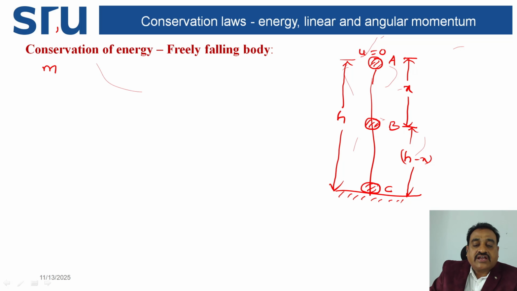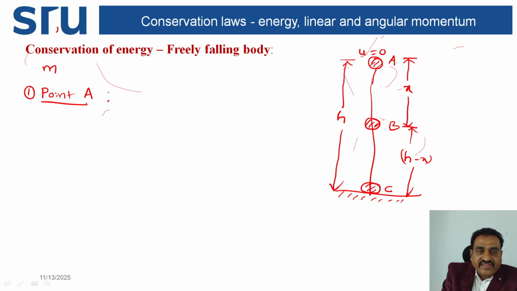Let us calculate the kinetic energy and the potential energy at various points in the path of the freely falling body. First, number 1, at point A. At point A, the initial velocity u is equal to 0. What about kinetic energy? Half m u square. u is 0, so kinetic energy is 0.